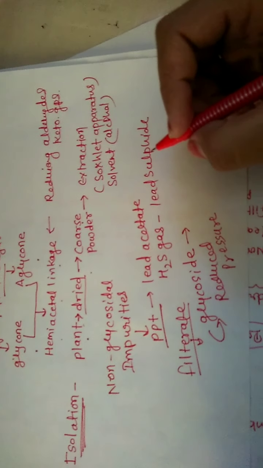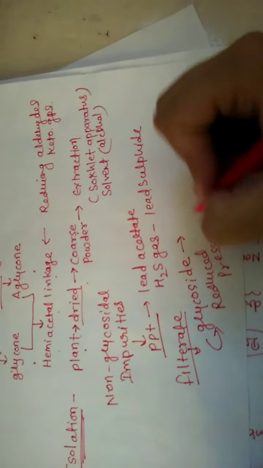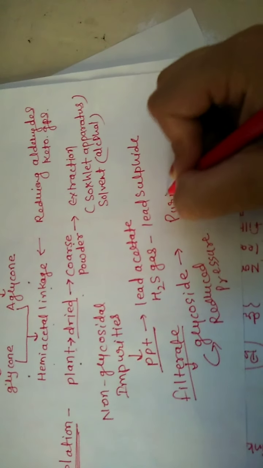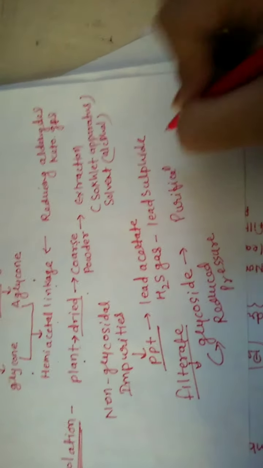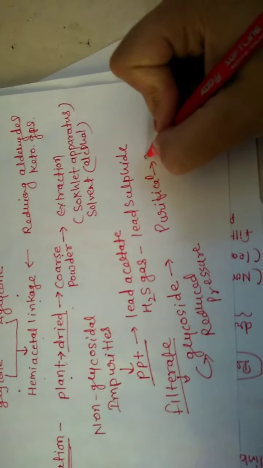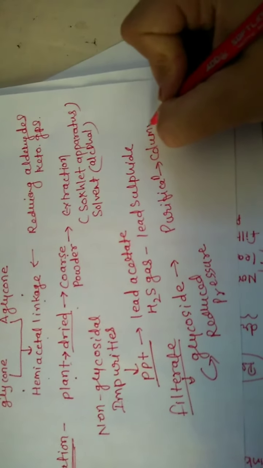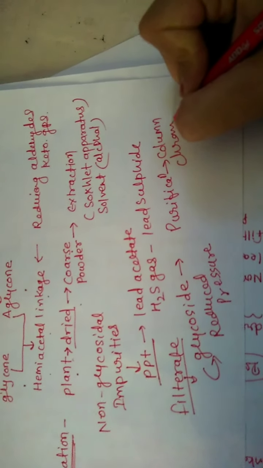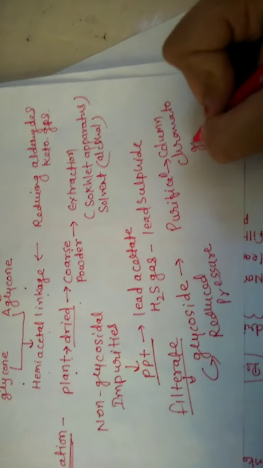Now purification is done by column chromatography.